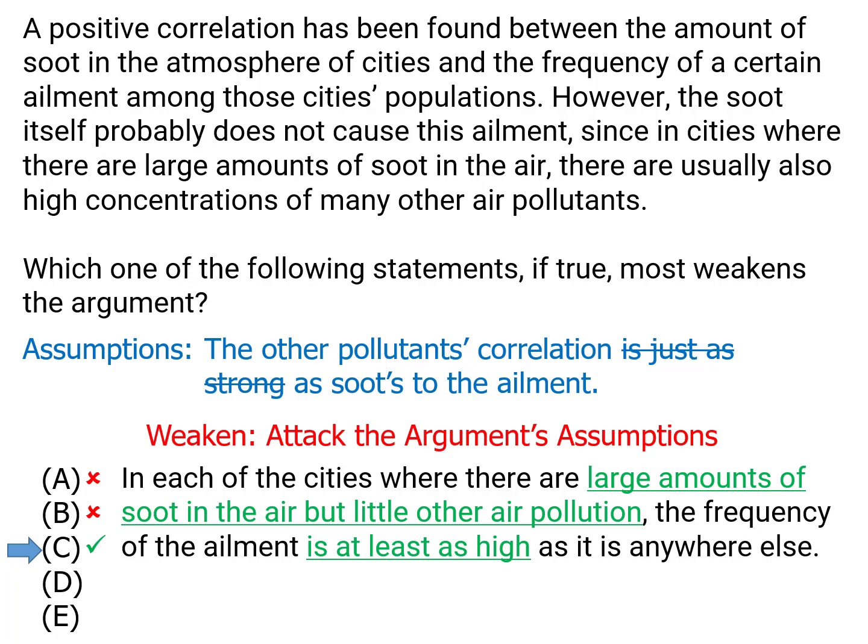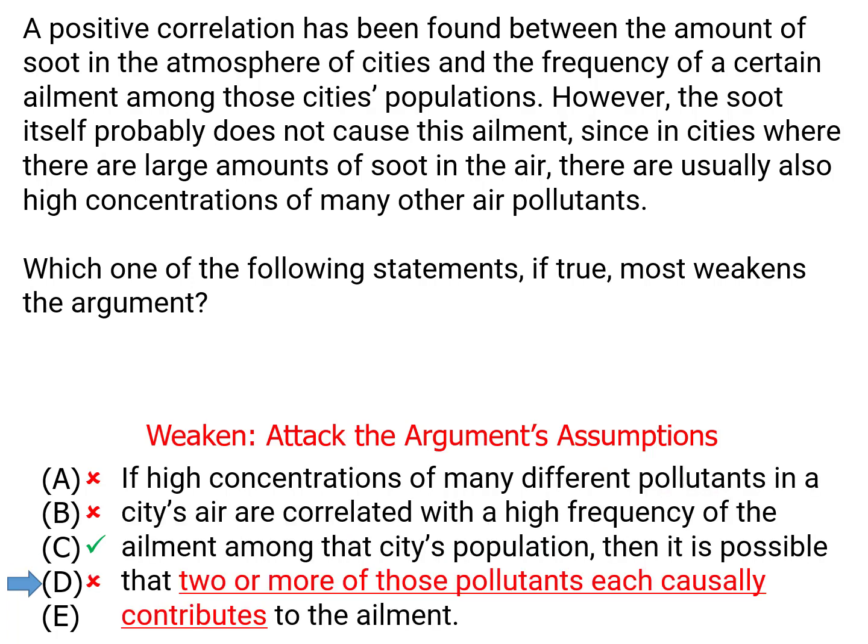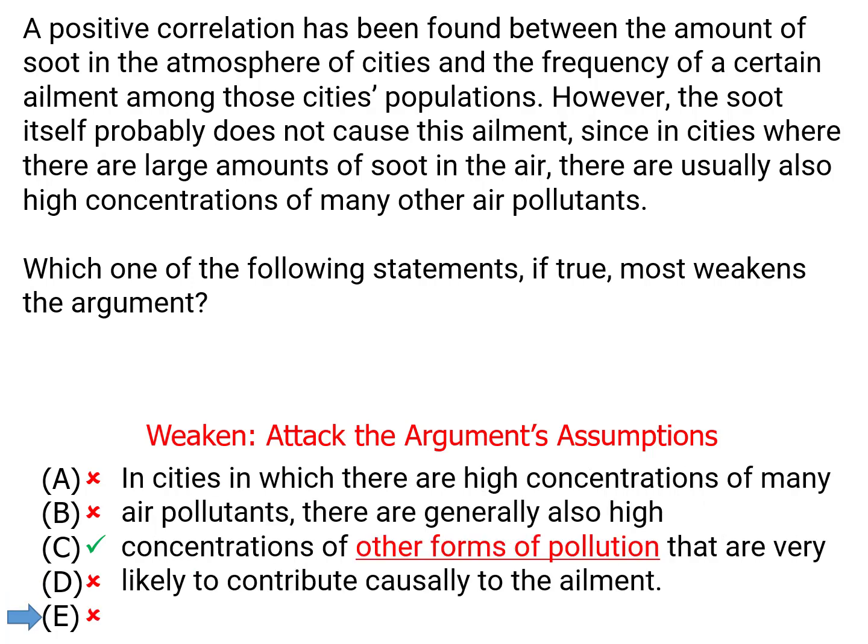It's our answer. D and E. D would strengthen the argument by further establishing that the other pollutants could cause the ailment instead of soot, though through some sort of combination of pollutants. Still, it wouldn't weaken. And then answer choice E would also strengthen by providing yet another thing that's not soot that could be causing this ailment.